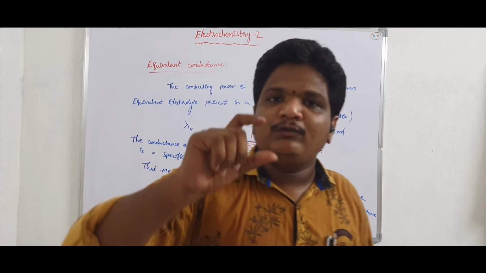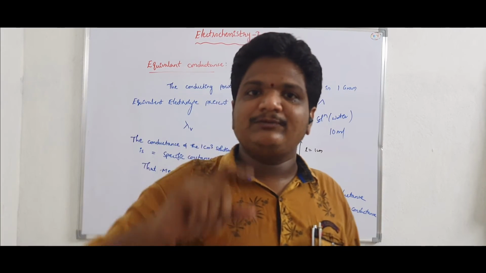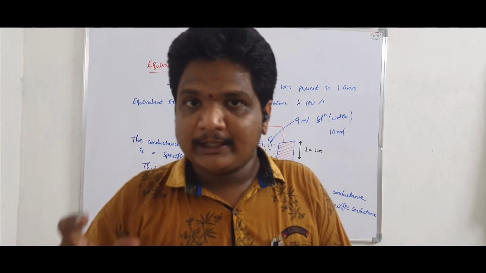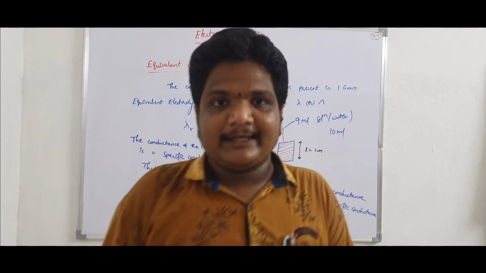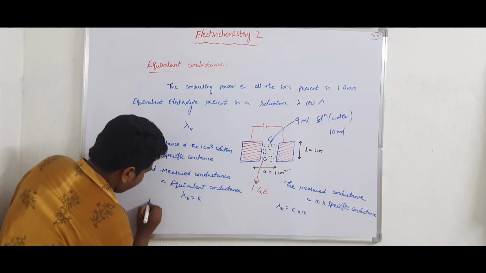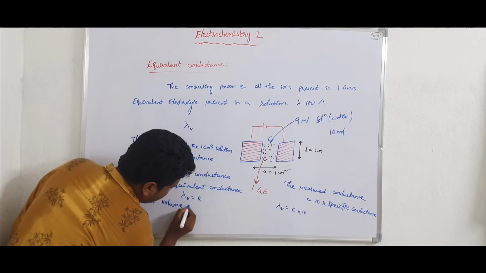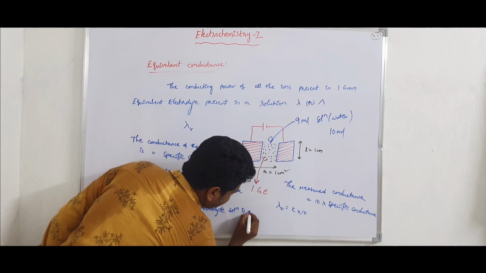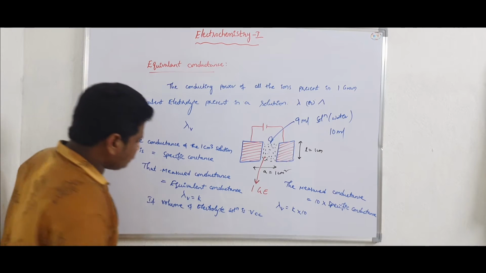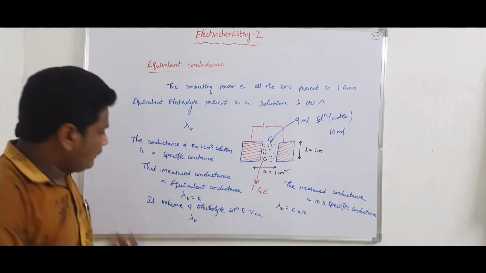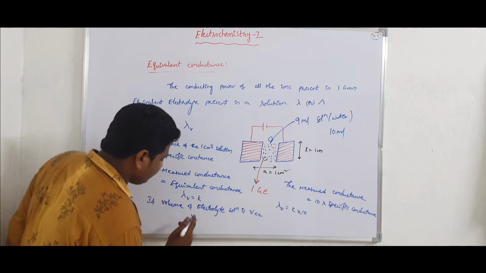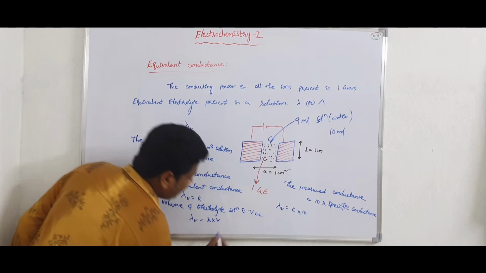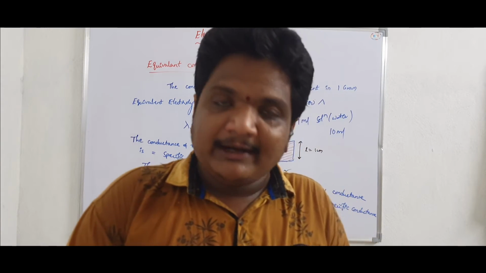If I take a volume of V cubic centimeters, that is V ml of solution, containing 1 gram equivalent of electrolyte, then the measured equivalent conductance, lambda V, is equal to kappa into V. Here V is the volume of the solution containing 1 gram equivalent of electrolyte.